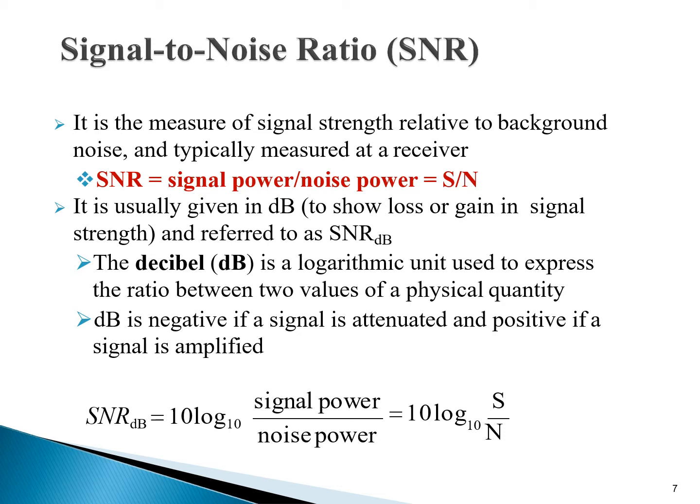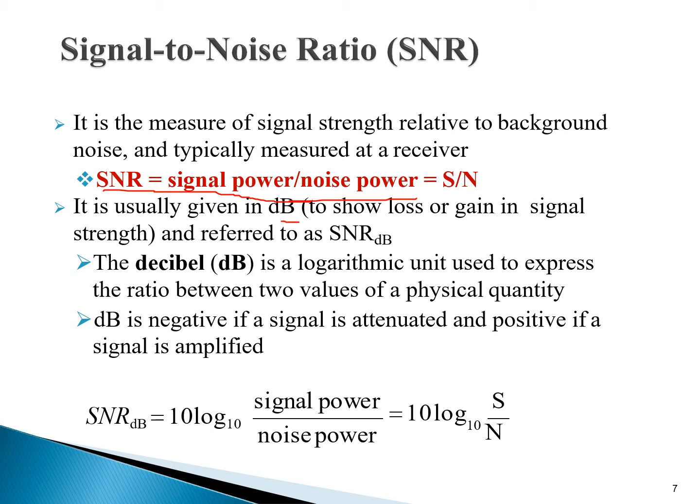So what is the typical formula for the signal to noise ratio? SNR is equal to signal power divided by noise power, which is S over N, where S is the signal power and N is the noise power. Students, it is usually given in dB.